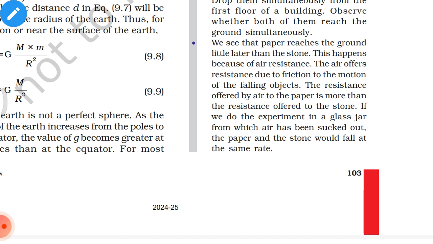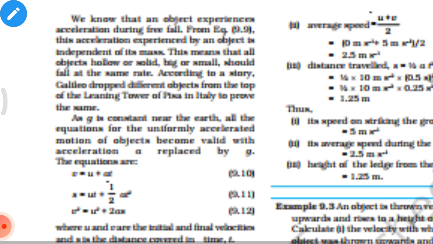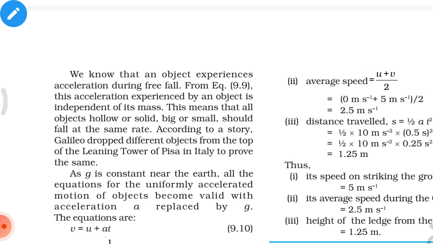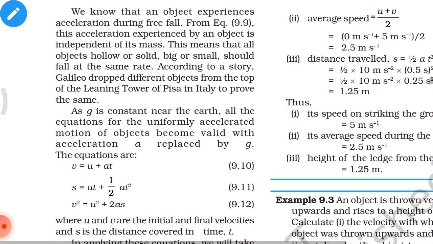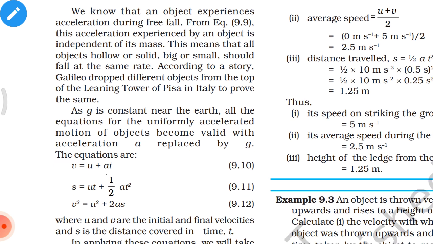If we do the experiment in a glass jar from which air has been sucked out, the paper and the stone would fall at the same rate. We know that an object experiences acceleration during free fall. From the equation, this acceleration experienced by an object is independent of its mass. This means that all objects, hollow or solid, big or small, should fall at the same rate. According to a story, Galileo dropped different objects from the top of the Leaning Tower of Pisa in Italy to prove the same. As g is constant near the Earth, all the equations for the uniformly accelerated motion of an object become valid with acceleration a replaced by g.